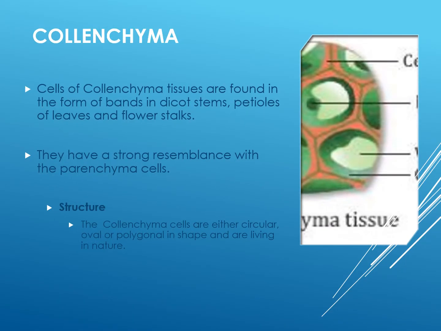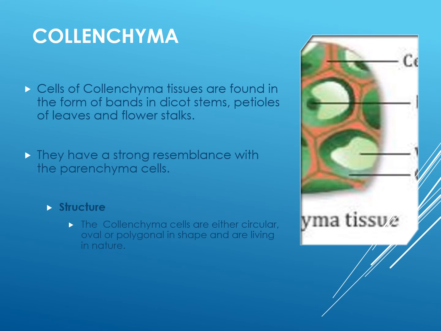Now, second type of simple permanent tissue is collenchyma. So, in the collenchyma cells, you can see the cell wall thickening, nucleus and vacuole is present. Cells of collenchyma tissue are found in the form of bands in dicot stem, petioles of leaves and flower stalks, and they have a strong resemblance with the parenchyma cells.